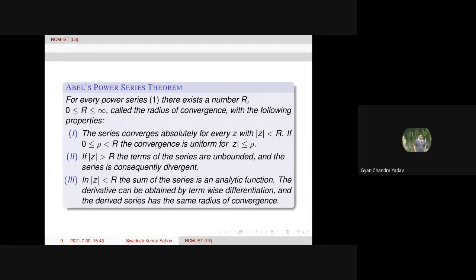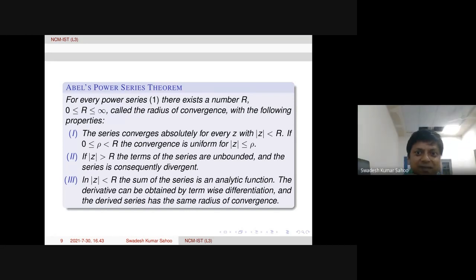So, sir, for uniform convergence, always we have to take a disk. Yes, this theorem says so, but of course, one can find a region of convergence that is not necessarily a disk always. But this particular power series theorem says it is a disk. Of course, one can say within each compact subset within the disk, it is also uniformly convergent. Yes. All right.